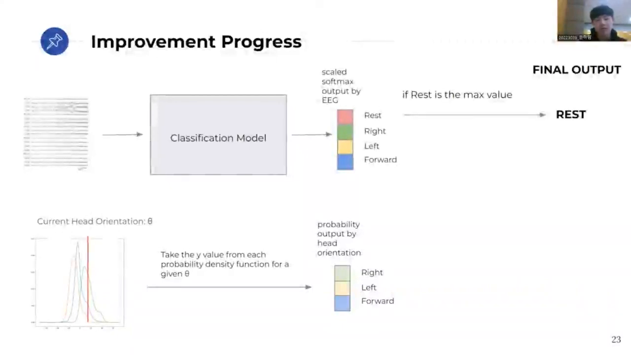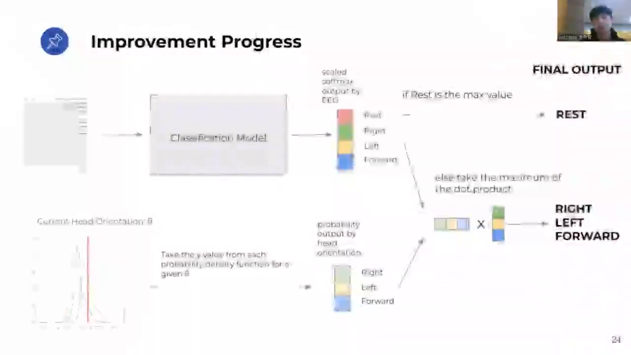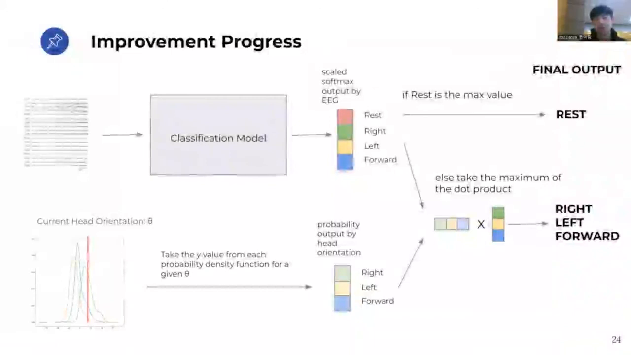We're going to prioritize the EEG classification result as it is a direct source from the user's brain. If rest is the maximum value of the 4 outputs of the classification model, the drone will remain still. If not, take the dot product of the right, left, forward output arrays from each source and take the maximum value of the dot product. The result of the drone command is either going to be right, left, or forward. This way, we can use EEG to predict whether the user is intending to remain still or move, and we can also use head orientation on top of EEG to better predict where they're intending to move to.